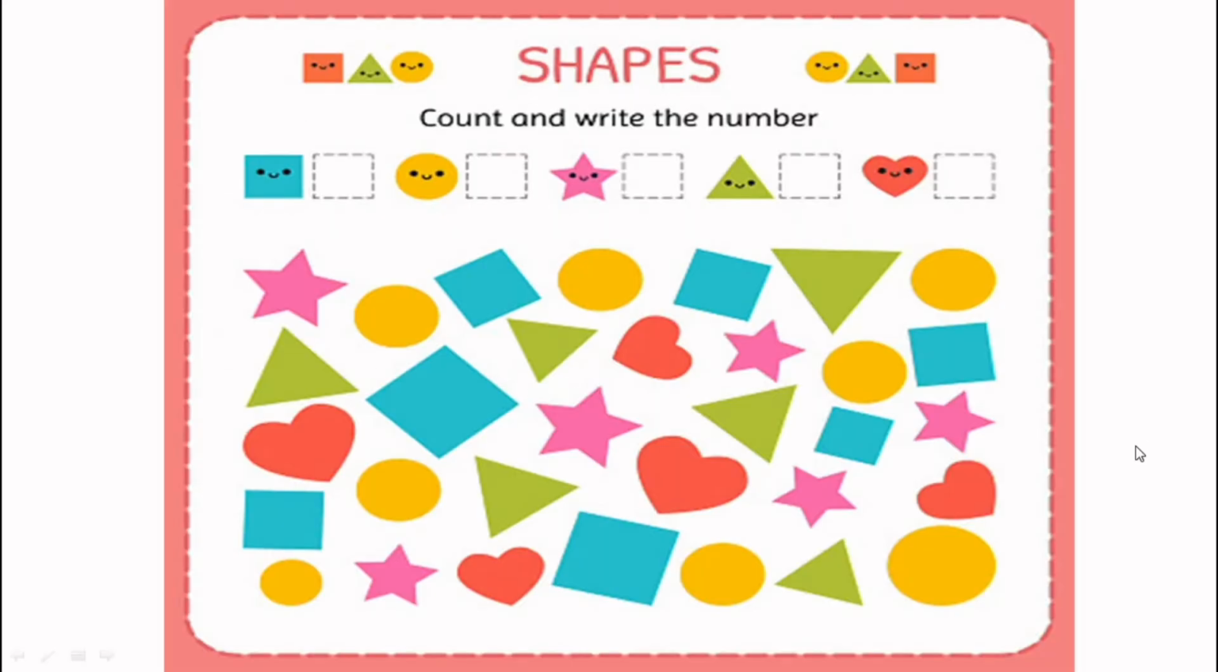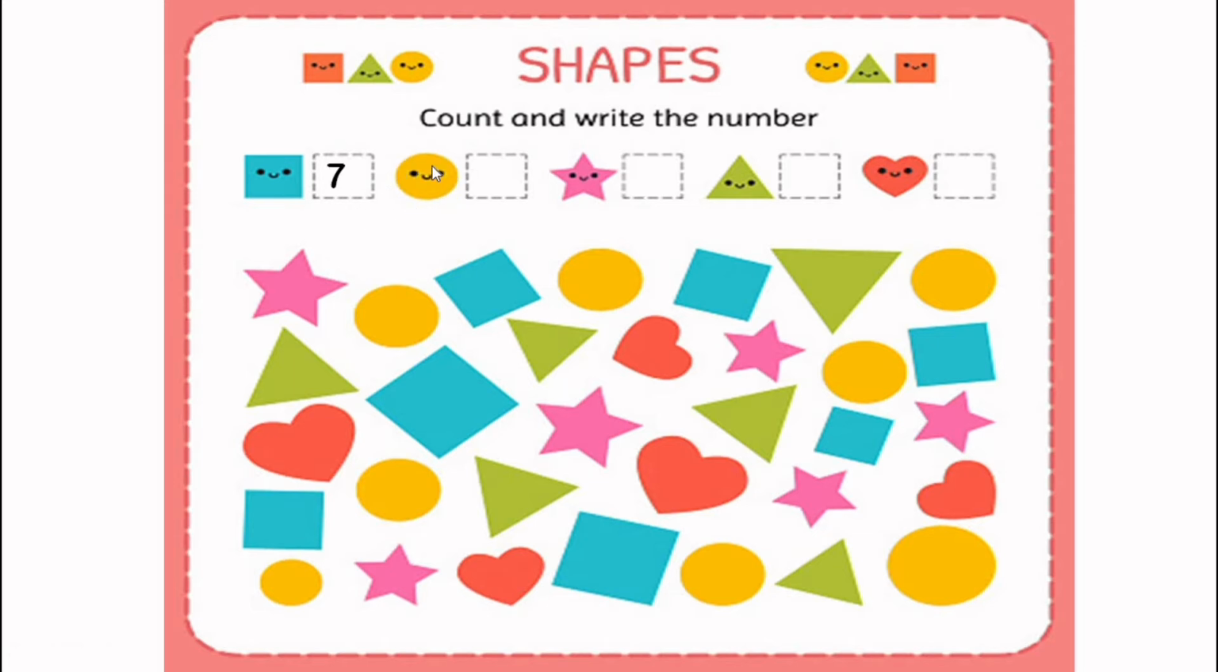Now, another type. Here, what do we have? Pictures of different shapes. We have to count the different shapes and then write the numbers in the box. So first we have to count the squares. Here we have, let's count 1, 2, 3, 4, 5, 6, 7 squares. So we will write 7.